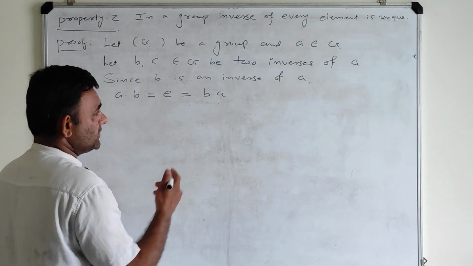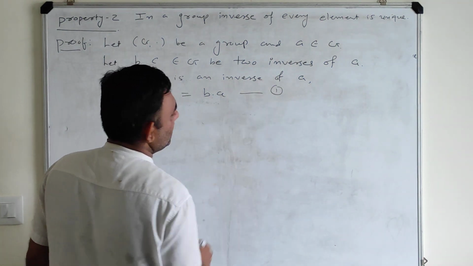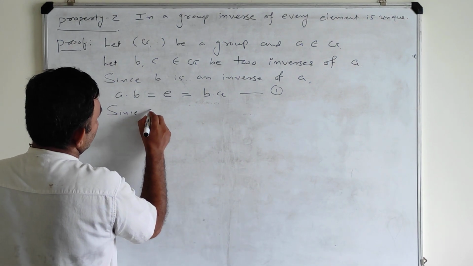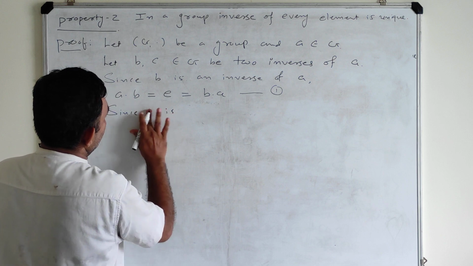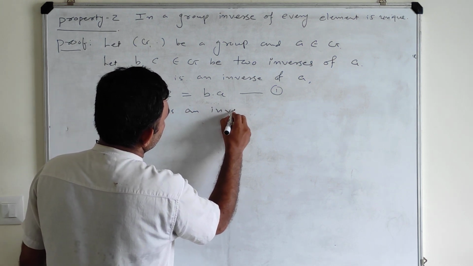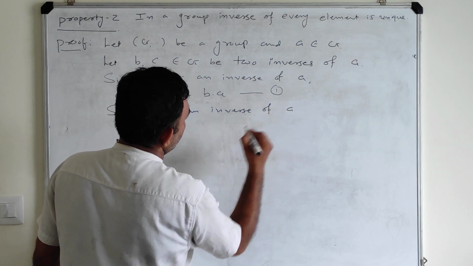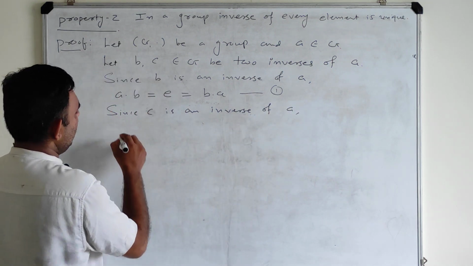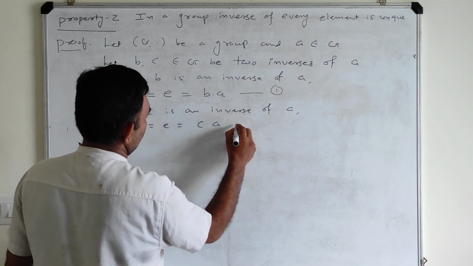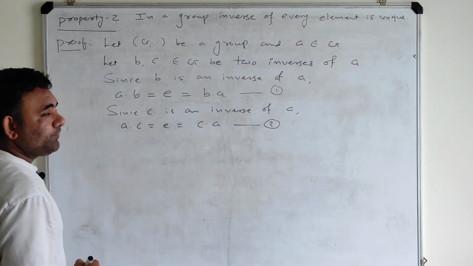Why? Because b is the inverse. Say this is result number 1. Again, since c is an inverse of a, by definition a·c = e = c·a. So this is result number 2.